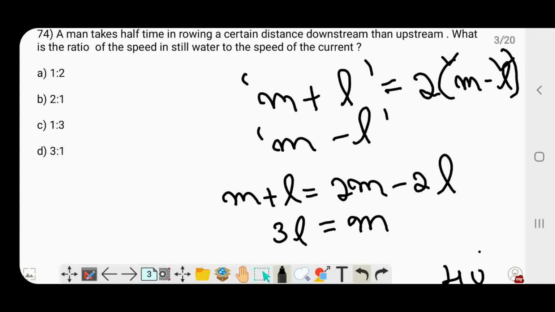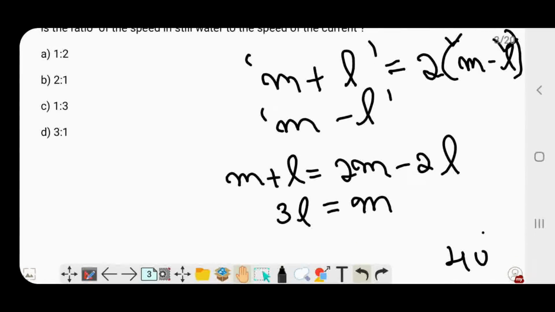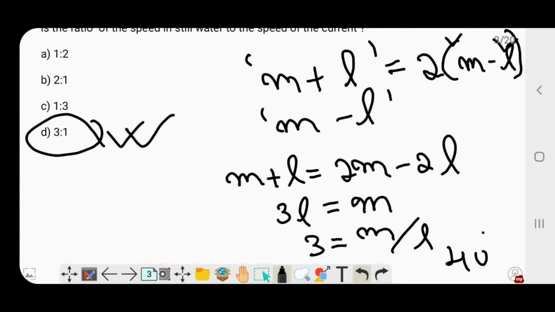They are asking us the ratio of the speed in still water to the speed of the current. That is, they are asking us what is m by l. So if I take l to the right hand side, then I have 3 is equal to m by l. So the option is option D, 3 is to 1.